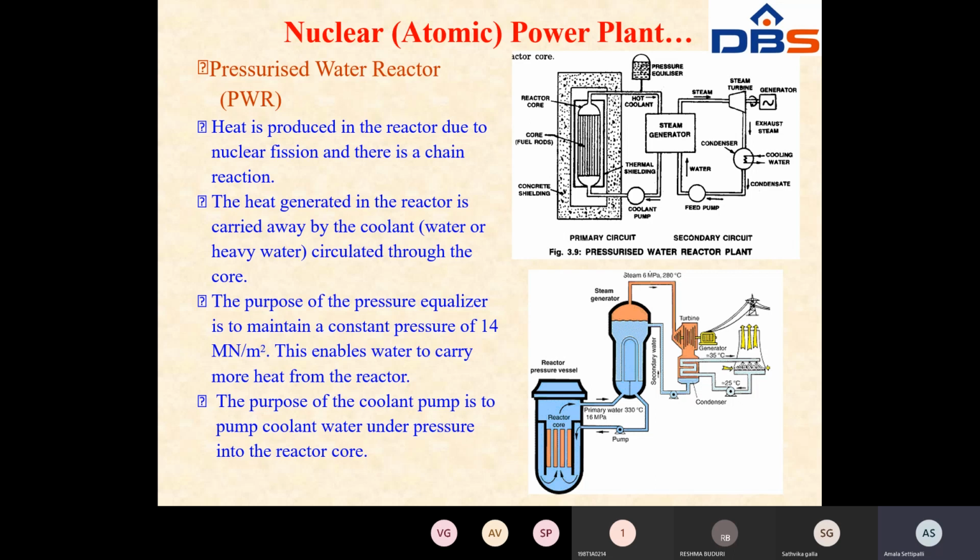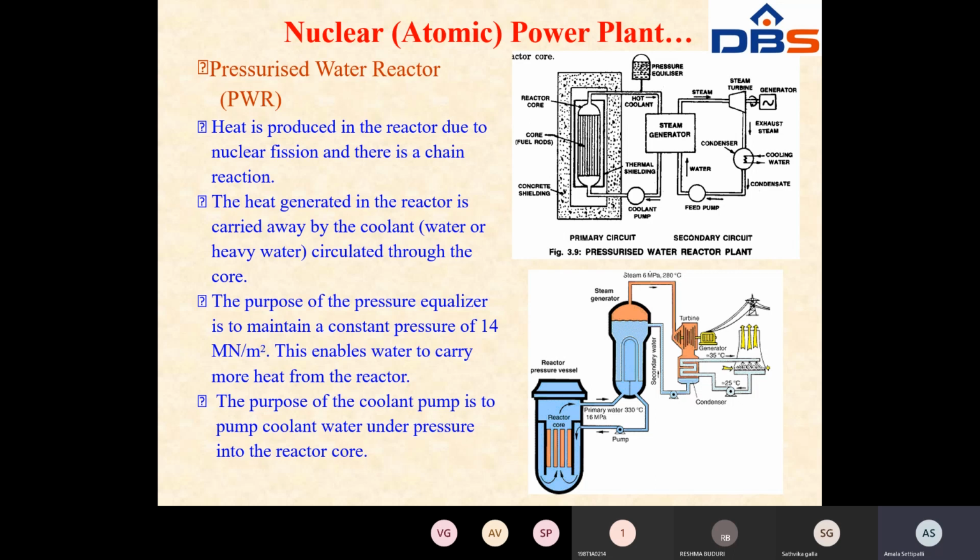In the textbook, the layout and working of the schematic arrangement of a nuclear power station and the nuclear reactor construction are given separately, and the types of nuclear reactors are also given individually. That is in the textbook, but here in the slides I will explain directly like this.